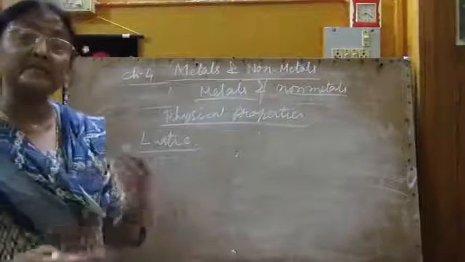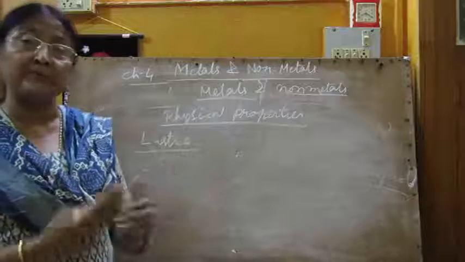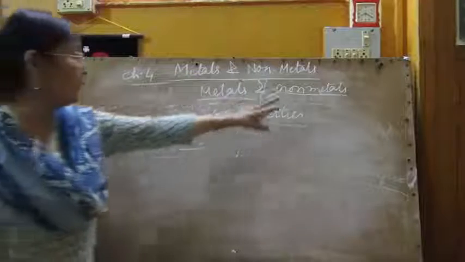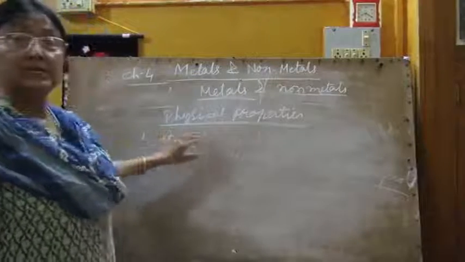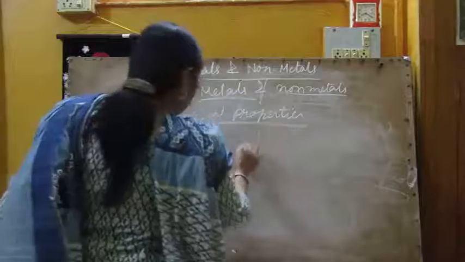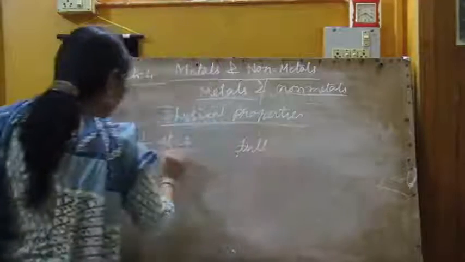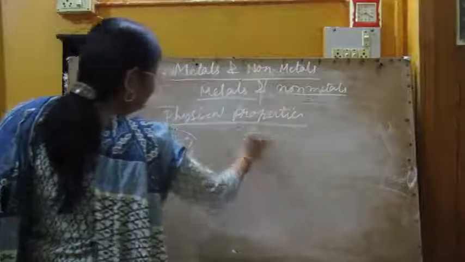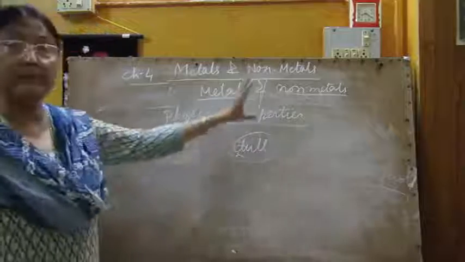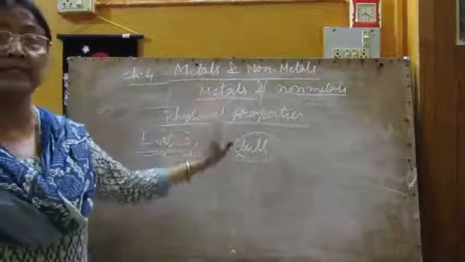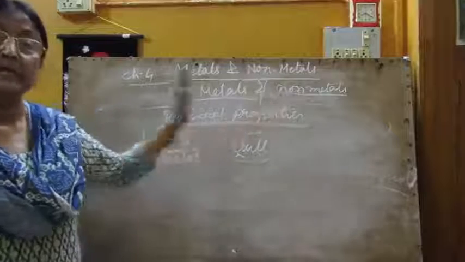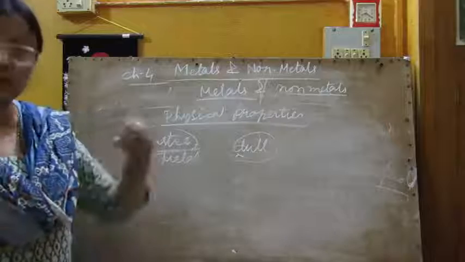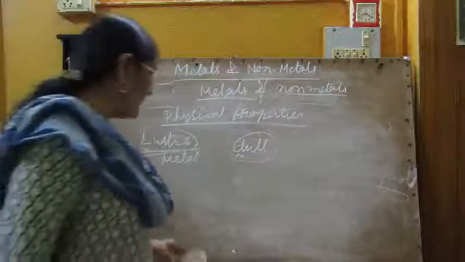Whereas the non-metals don't have this type of lustre, that means brightness. Normally non-metals are dull. But metals have lustre, and non-metals are dull. So this is another property by which you can differentiate metals and non-metals by their physical properties. Physical properties means the outside property, not the inside one.